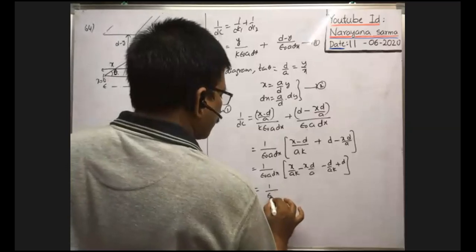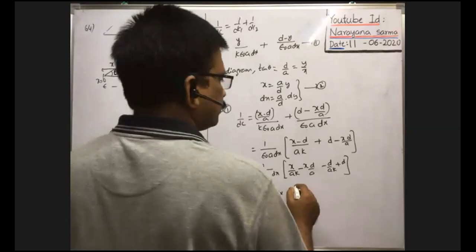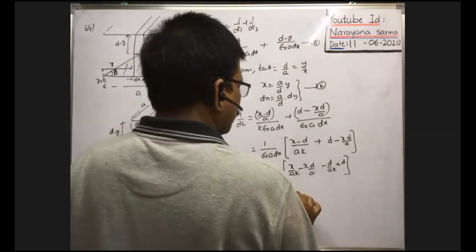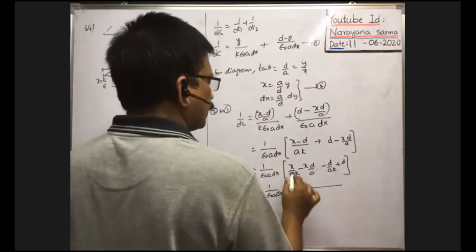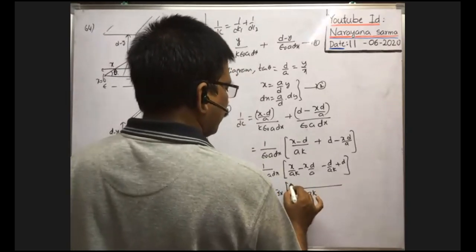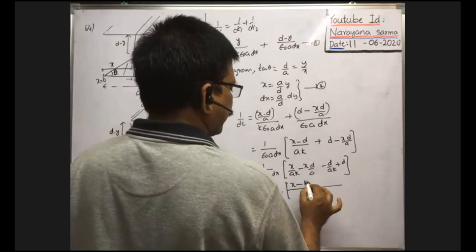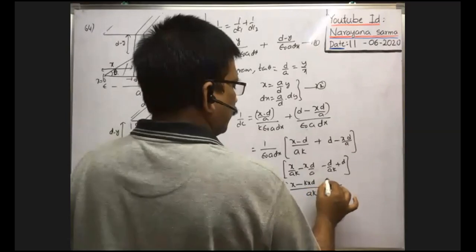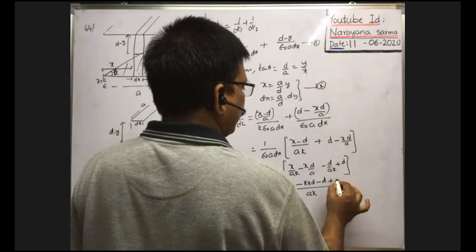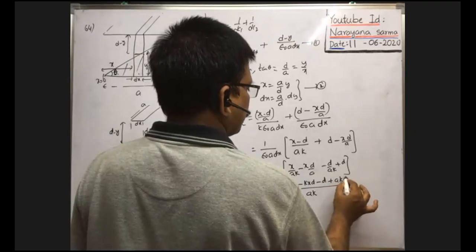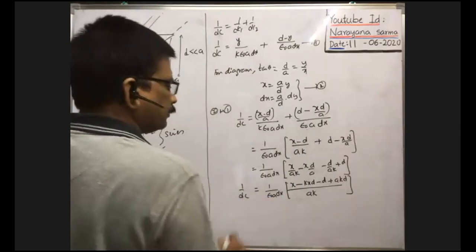1 by epsilon naught a into dx of, okay, you take total LCM ak directly. Then what is the remaining? ak we have taken common, so x is there, minus a is there. Then k xd, as ak is there, minus d we can write directly, plus ak into d when you take LCM. Okay, this is 1 by dc value.